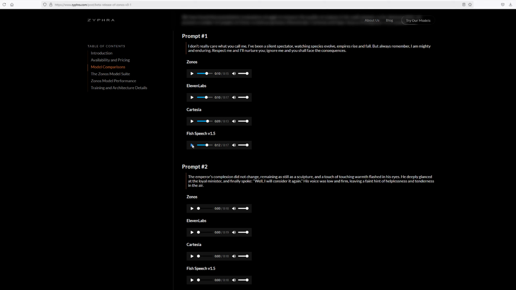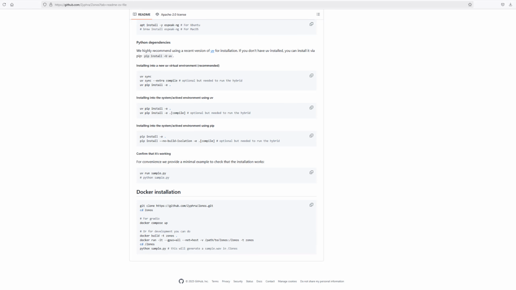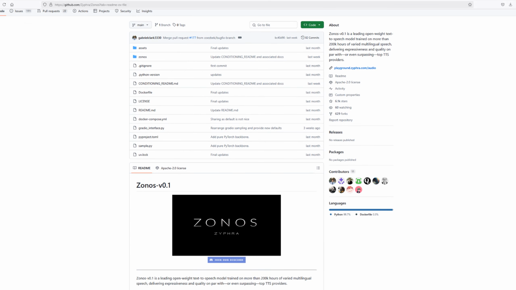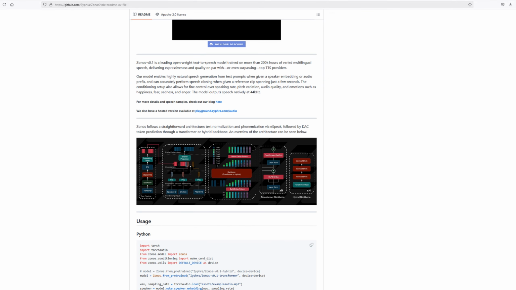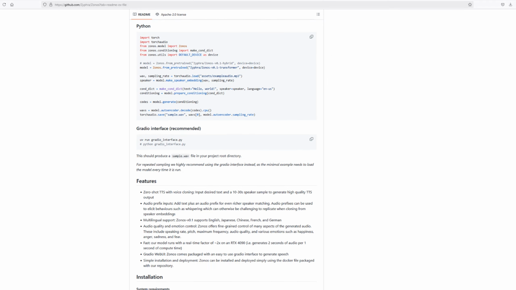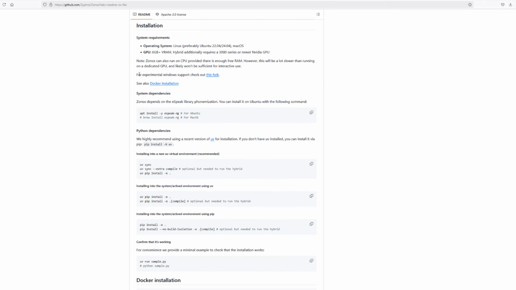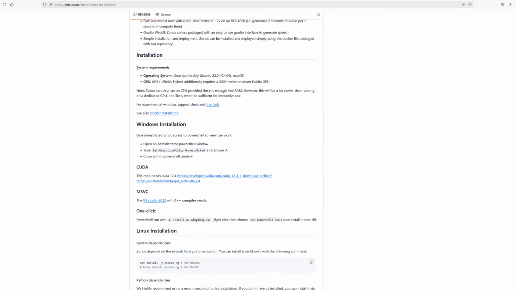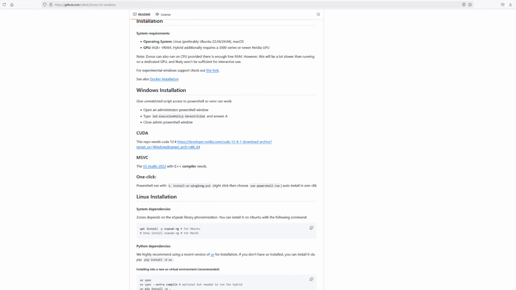And the requirements to run Zonos are to run it on Linux operating system, preferably Ubuntu, or macOS. You can install it on macOS as well now. Actually, very recently, someone has made it work on Windows, so there's a Windows version of it as well. But I could not get this one to work, to be honest. But maybe I was missing some prerequisites. So the first requirement is to run it on Linux, and the other requirement is to have a 6 GB VRAM GPU, so something like a 3000 and above NVIDIA GPU.